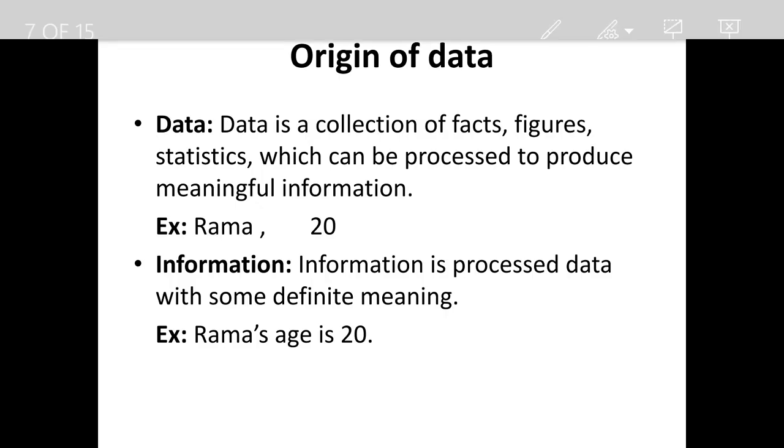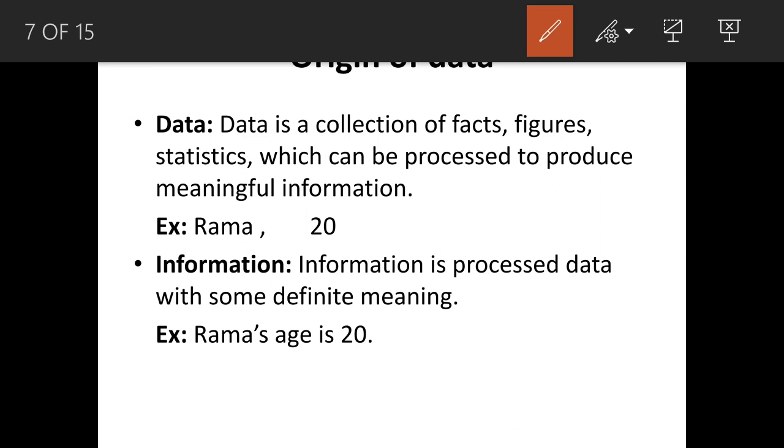Next, origin of data. We already studied what is data in first PUC. We will revise it one more time. Data is a collection of facts. We know what are facts: which have already happened. Next, figures, statistics, which can be processed to produce meaningful information. So what is data? Data is a collection of facts, figures, statistics, which can be processed to produce meaningful information. See the example: Rama, 20.